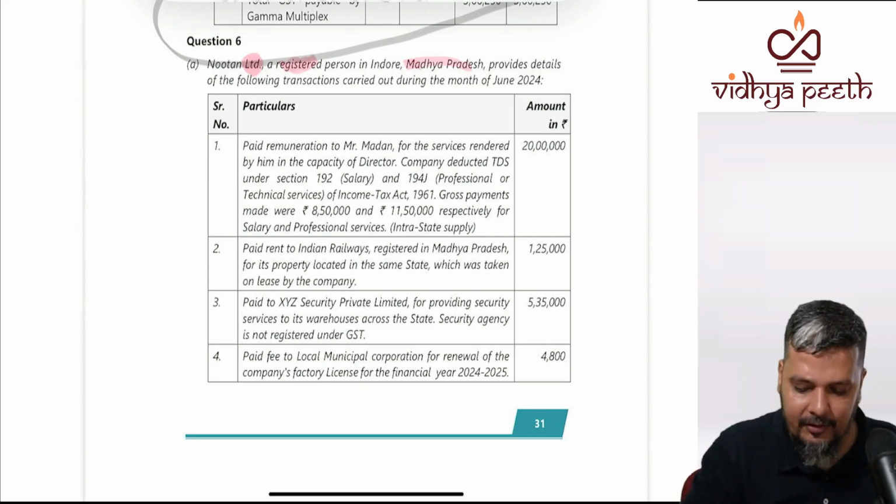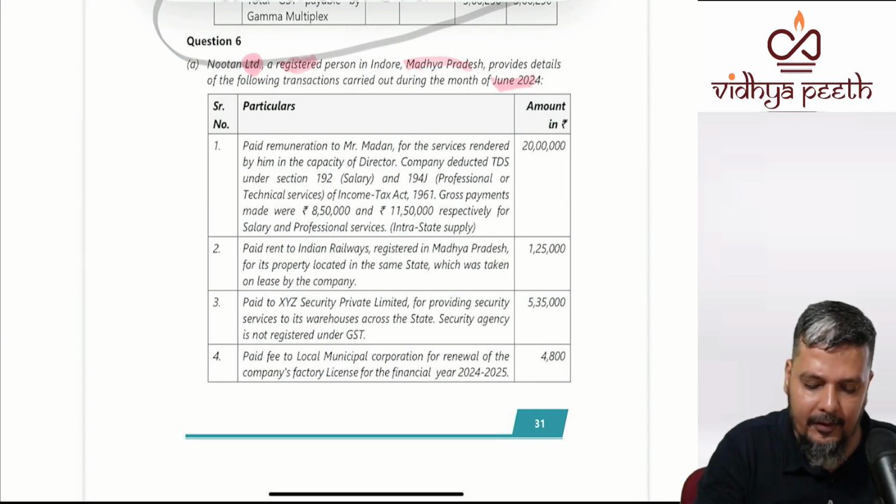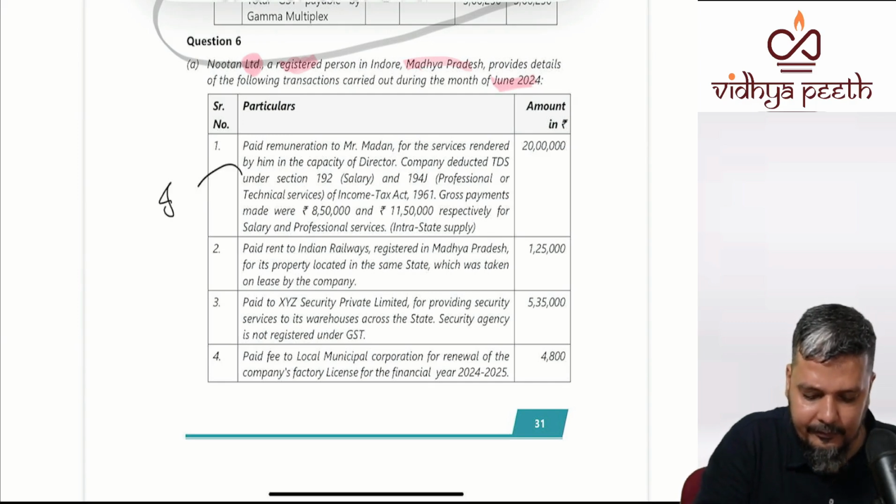State is Madhya Pradesh. June month. Paid remuneration to Madan. Is it outward supply or inward supply? Inward supply. Rather, all of them are actually inward supply.